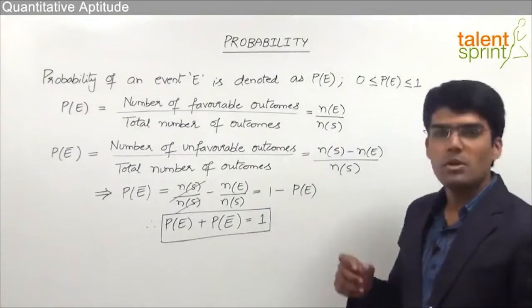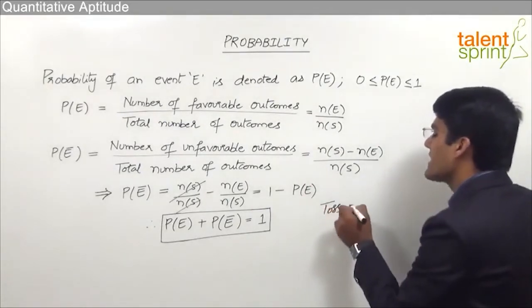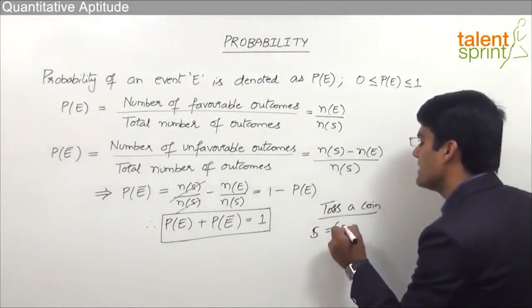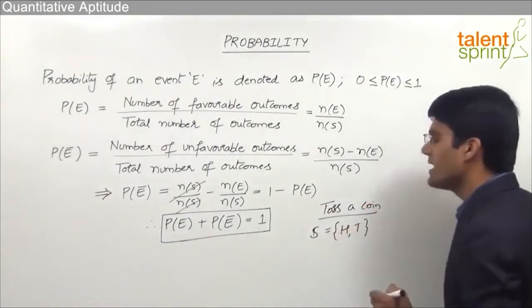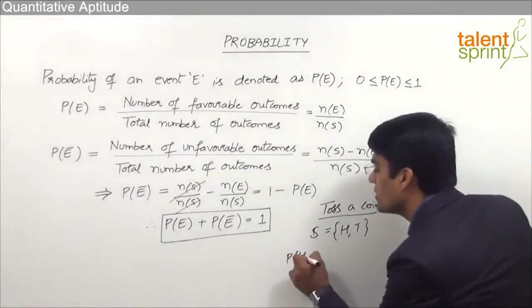Let us take an example to understand these points. We know that when we toss a coin, the sample space is head or tail. Sample space here has got two possible outcomes. Either it can be a head or a tail. So what is the probability that the output is a head?